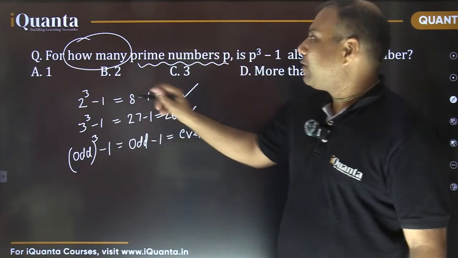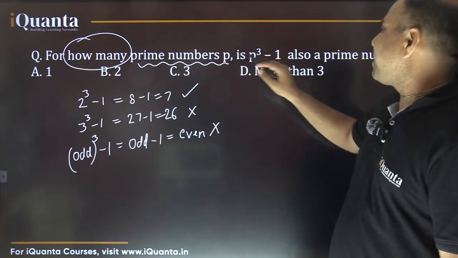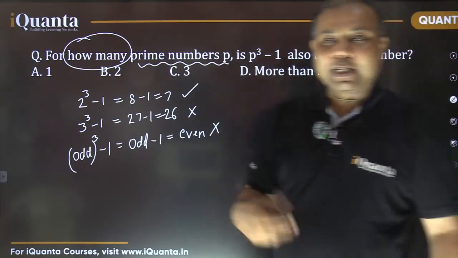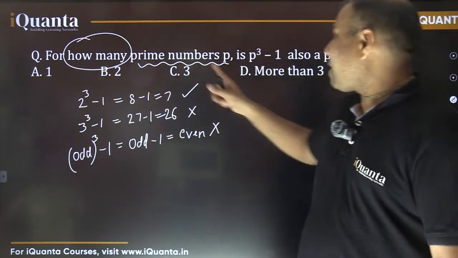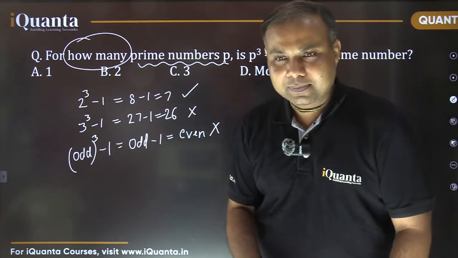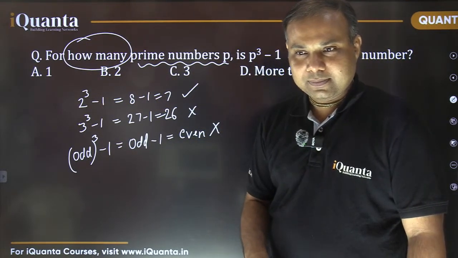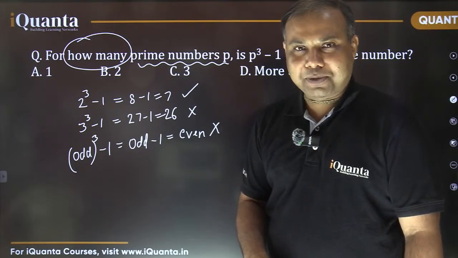So question was, for how many prime numbers P is this number also a prime? Now you tell me the answer. What is the correct answer? What is the correct option? A, B, C or D?